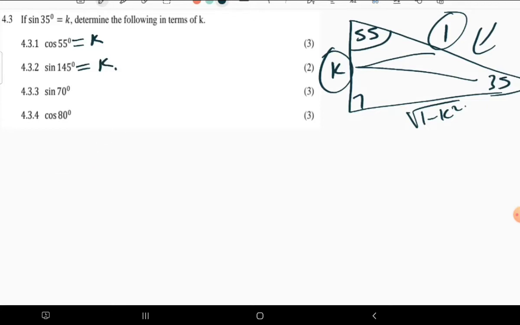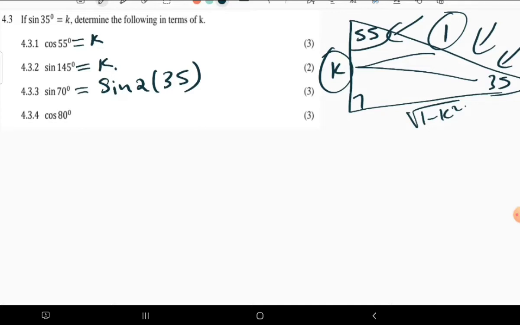Now, coming to this other one, we have sine 70. We don't have 70 here, but what makes 70? Is it not 2 times 35? Yes. So which means we are now having sine of 2 times 35. To get 70 is just 2 times 35. So you can see that now we are having the double angle that we never anticipated.